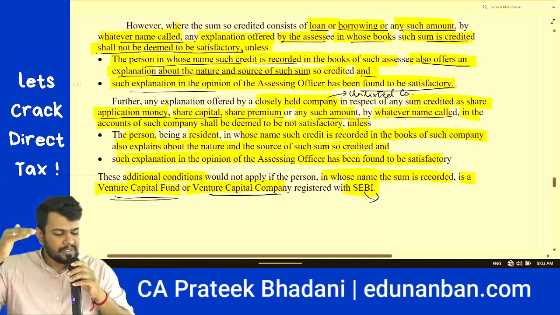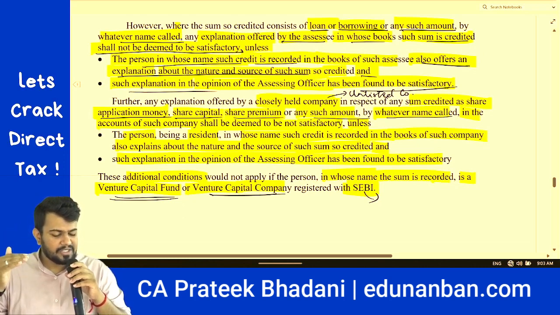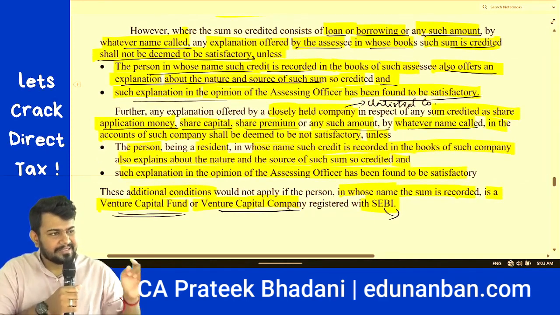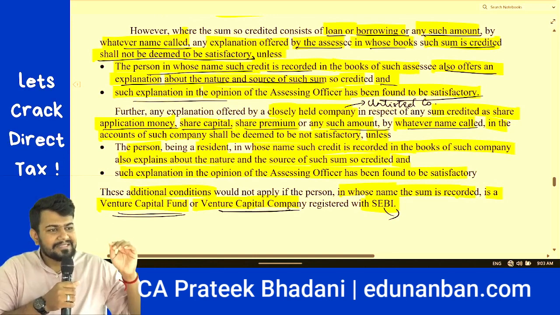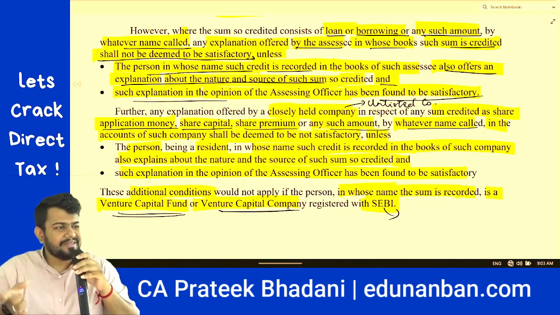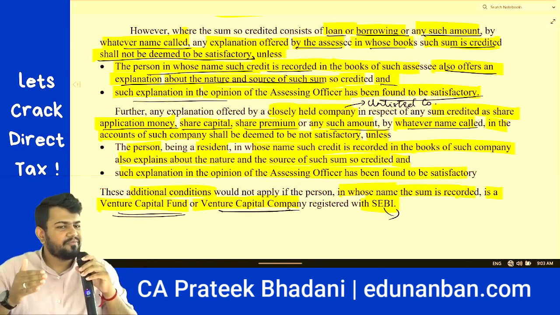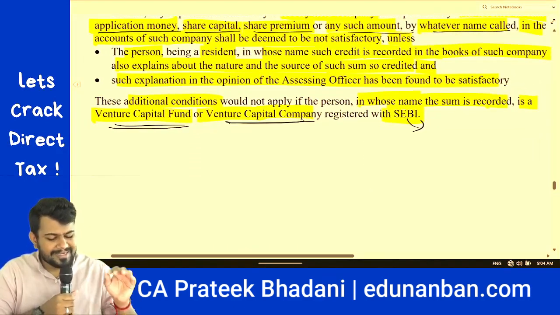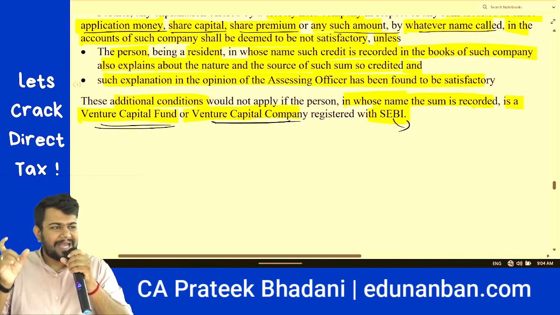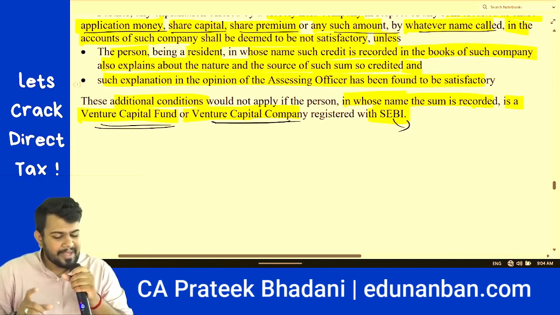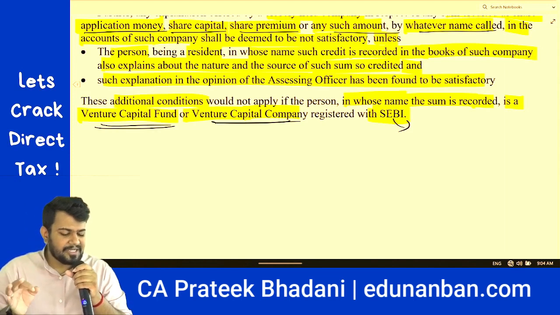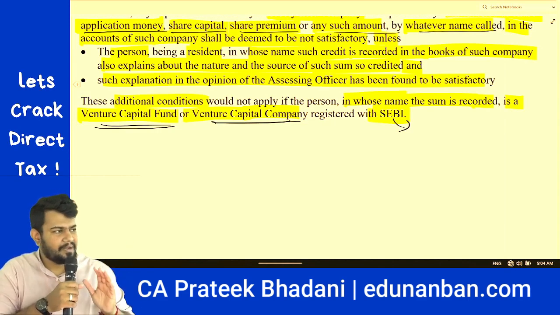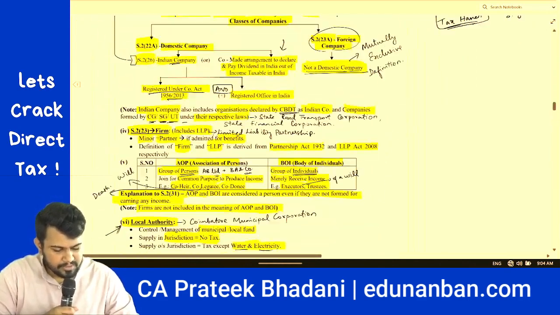Then when it comes to share capital, share application money, share premium, or any such amount, there also the assessing officer will ask the assessee, who will explain. The assessing officer will also ask the person who has given this share capital, and they should also explain. If both are not able to explain, then it will be treated as undisclosed source of income. However, there is an exception. What is the exception? If the share capital or share application or share premium is given by a venture capital fund or a venture capital company that is registered by SEBI, then the assessing officer need not ask them for explanation. So this is cash credit.